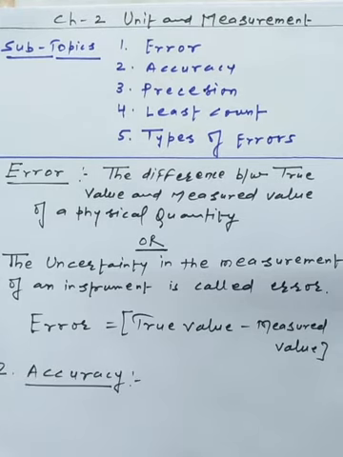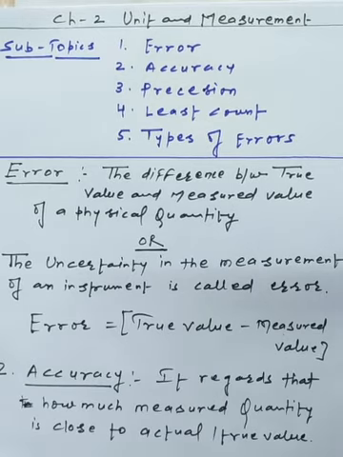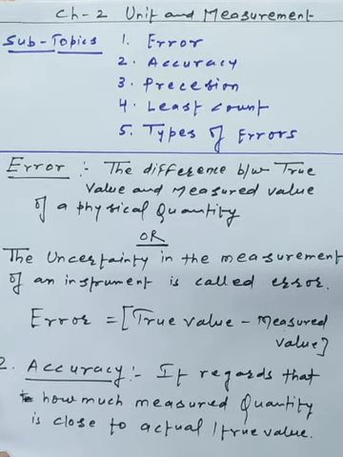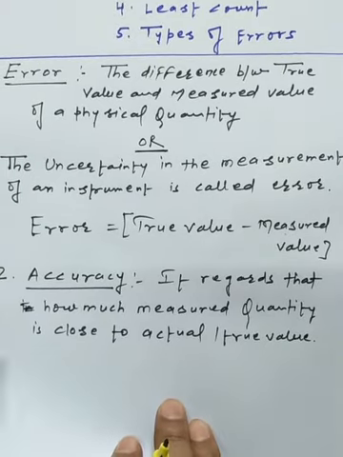Now we have another term that is called accuracy, and what is the actual meaning of accuracy? Whenever you are measuring any physical quantity, accuracy states how close you are to the true value of the quantity. So generally it tells how close the measured value of a quantity is to the actual value. This is the general meaning of accuracy.